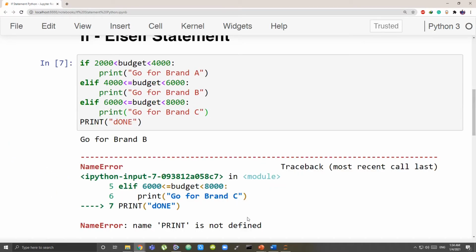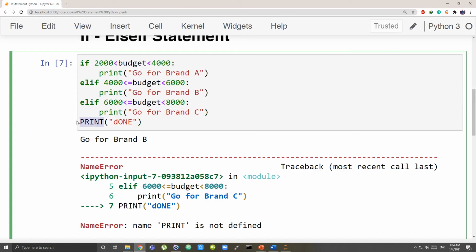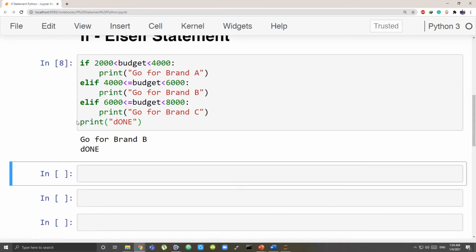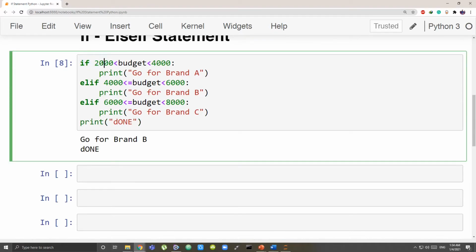So there is a problem. I have to write print in small case. So we got done. So what happened? Our budget was 4000. First it was checked, is my budget lying between 2000 and 4000, greater than 2000 or less than 4000? No, our budget is actually equal to 4000. So this was not run.